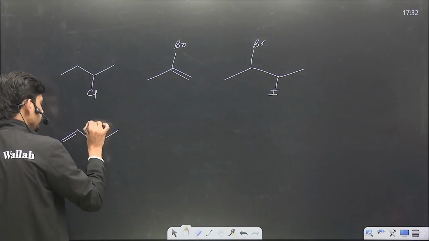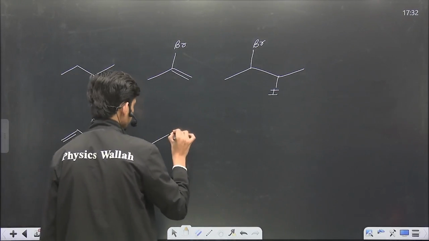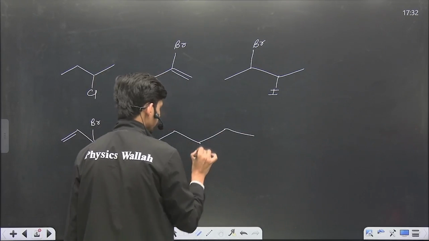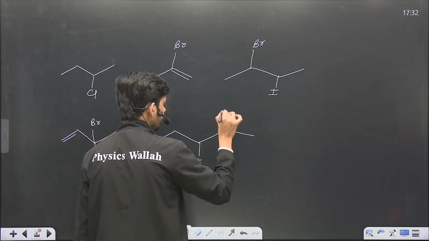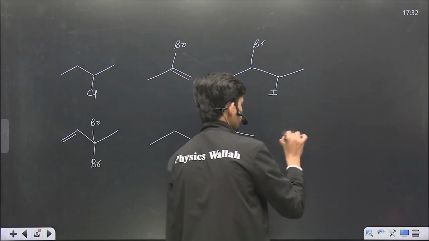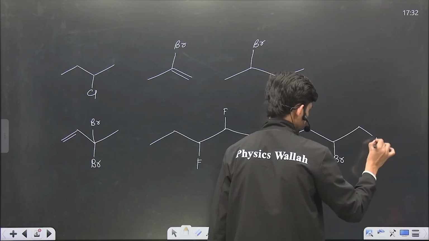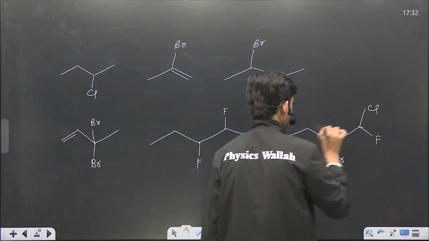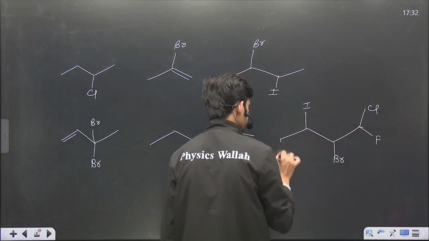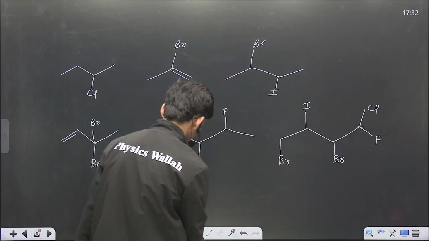Br and Br. Fluorine and fluorine. Br, fluorine, chlorine, iodine, again Br, bromine.